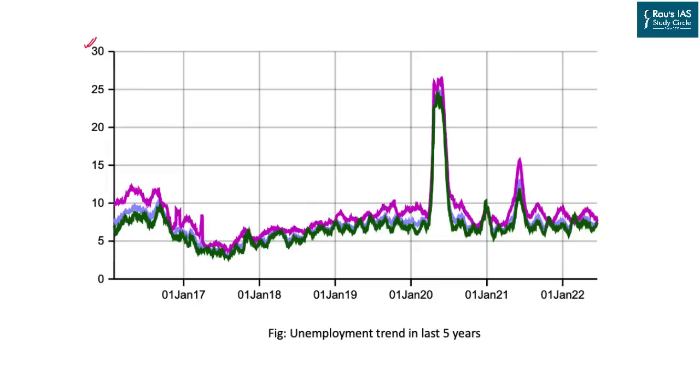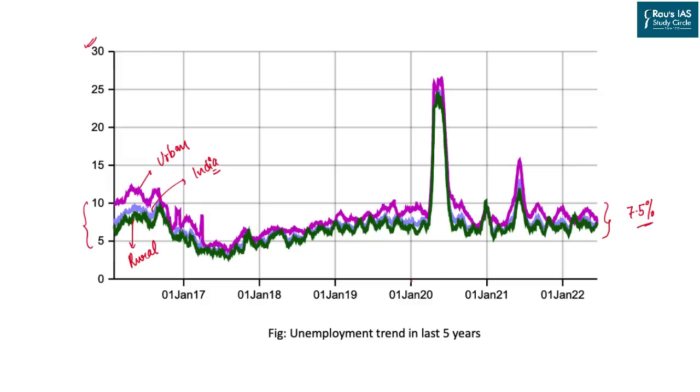The overall growth rate in the urban areas, as you can see, so the purple color is urban area, the green color is your rural area, and the blue color shows India's overall growth. So from this graph, what we have learned is that in the past 5 years, the overall unemployment rate of India has remained more or less close to the average of 7.5%.